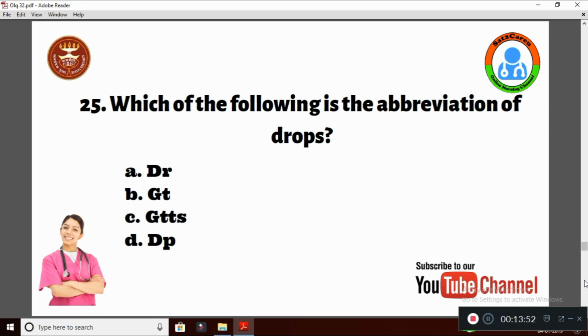Question number 25. Which of the following is the abbreviation for drops? Option A, DRB, B, GT, C, GTTS, and D, DP. The medical abbreviation for drops is GTTS. It comes from the Latin word guttae. Option C is the correct answer.